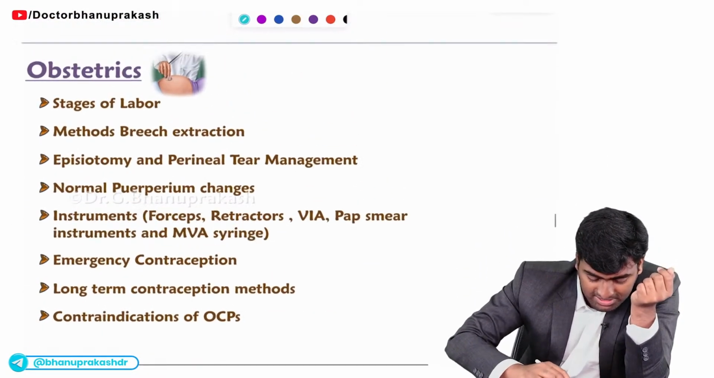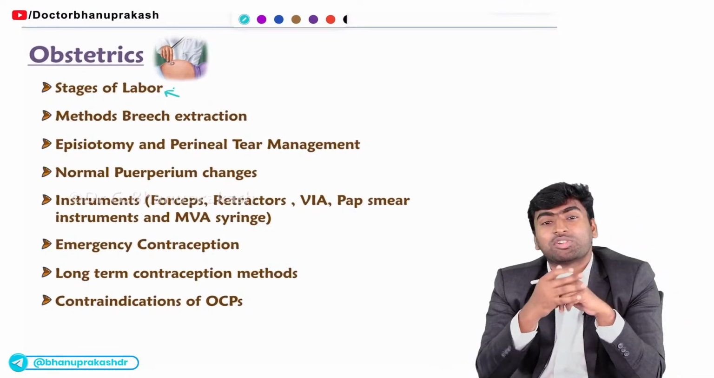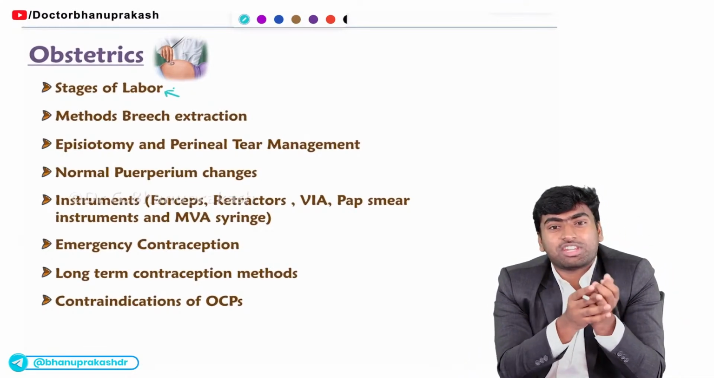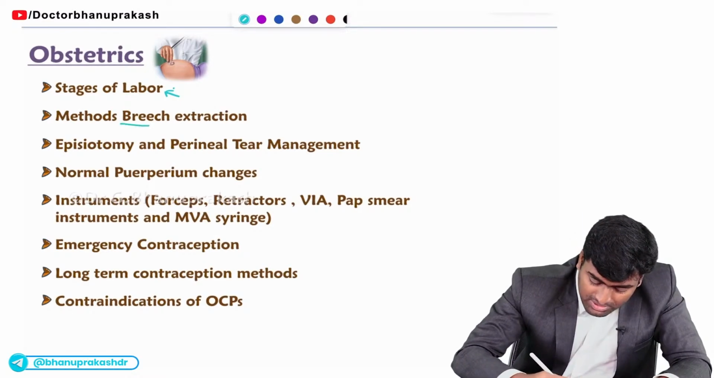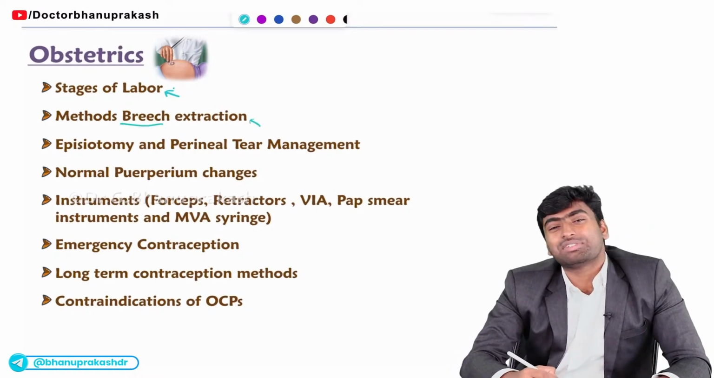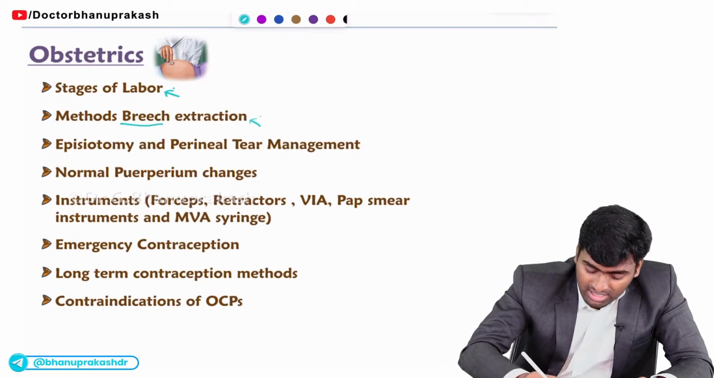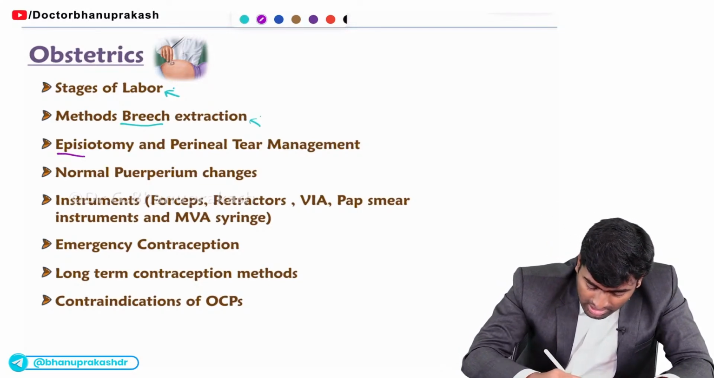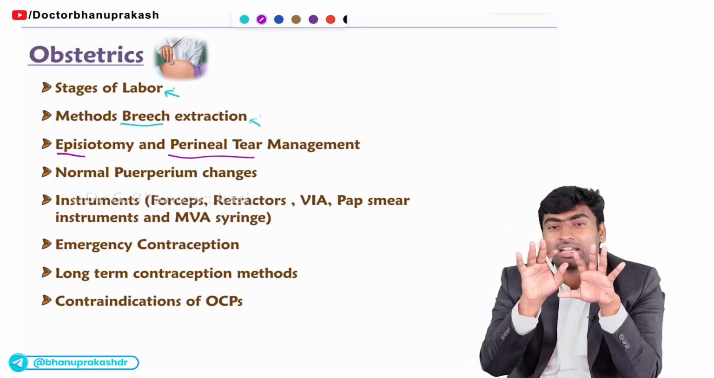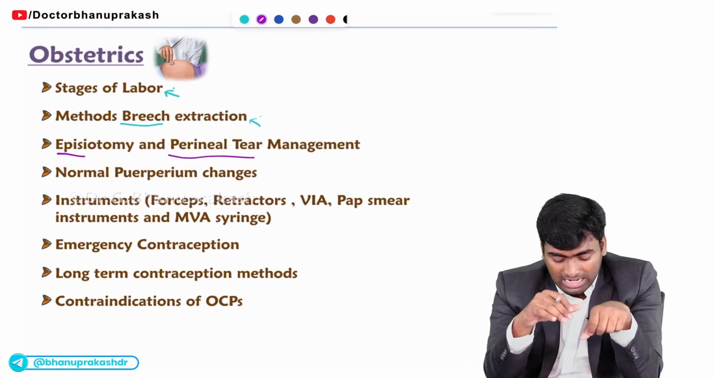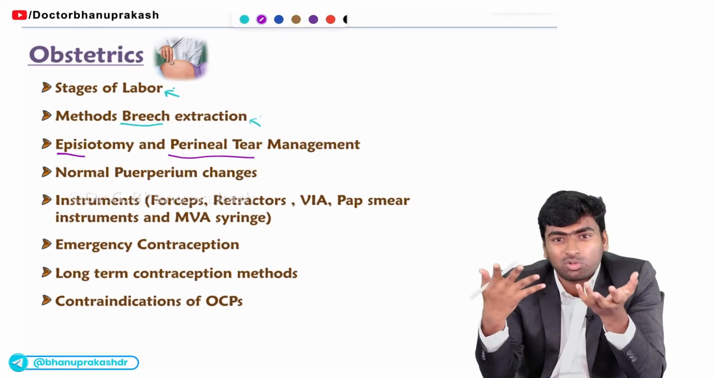And next about the stages of labor. Like what are the stages of labor? They will give this thing and they will ask you which step the female belongs to. Fine. And about this methods of breech extraction, they will give this image and they will ask you which of the following method is this. Fine. And about this episiotomy and perineal tear, mostly episiotomy they will give this image and there will be comparison between these two episiotomies. And about this perineal tear, mostly they will ask you about the management part or when you will do this management. Fine.